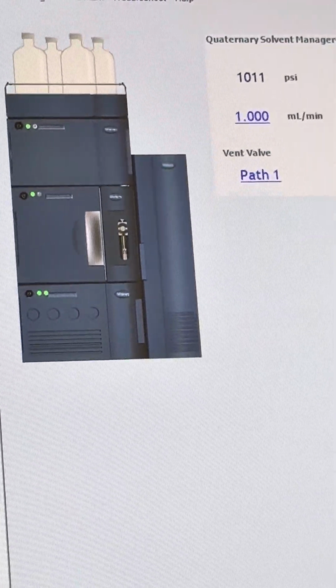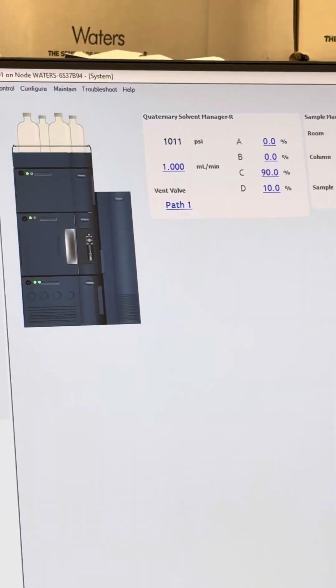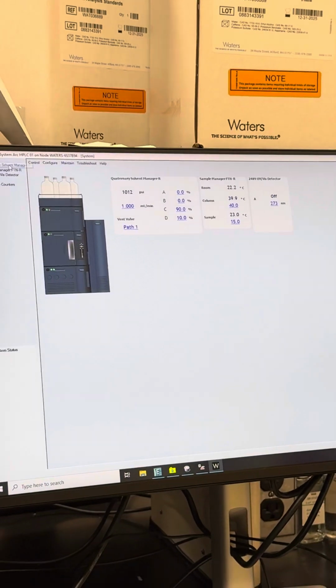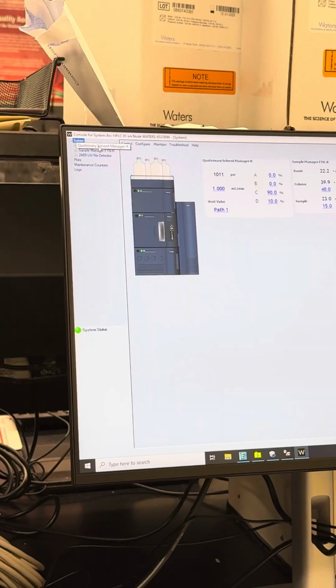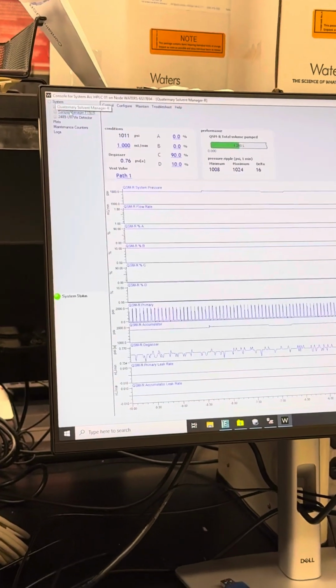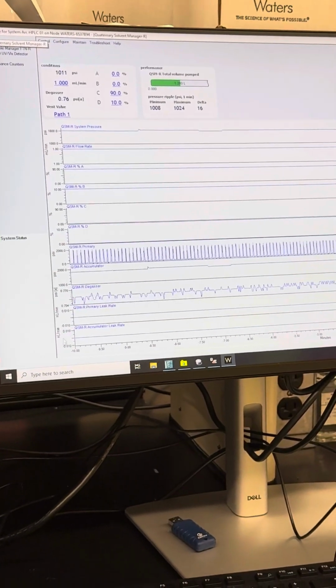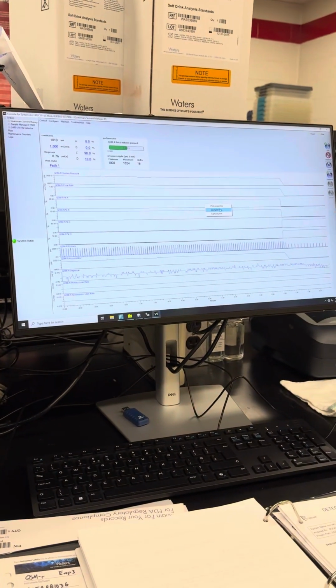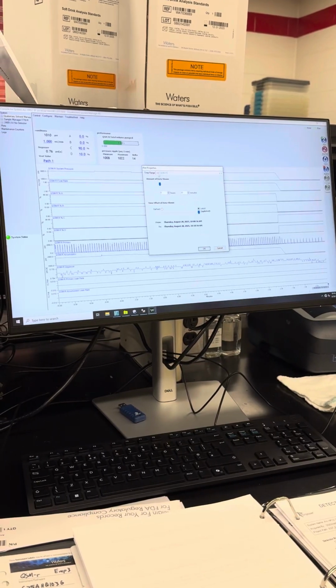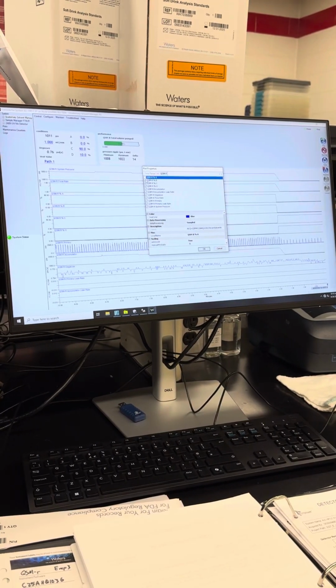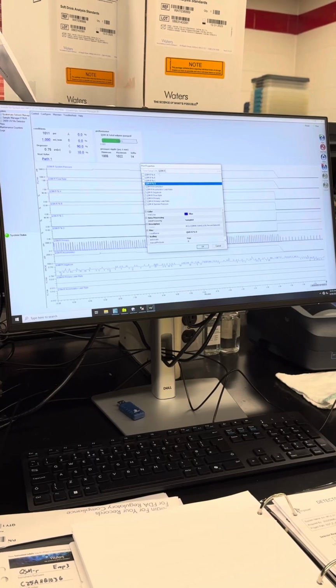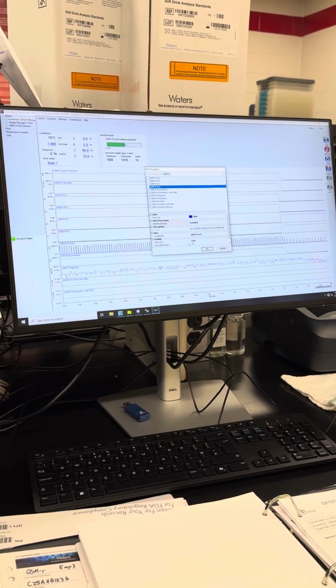There's not much on this front page. You can change your flow. You can change your stuff here. But if you click over here on the left side, you can get into kind of the nitty gritty. This is that quaternary solvent manager. Has a bunch of different things. If you would like to change those, you can go into plot properties. I usually turn off the percentages here of A, B, C, and D because you already know them up here.